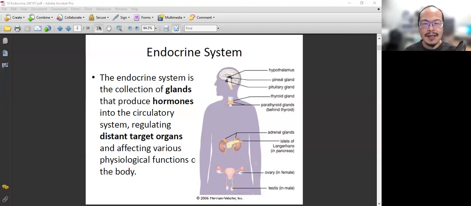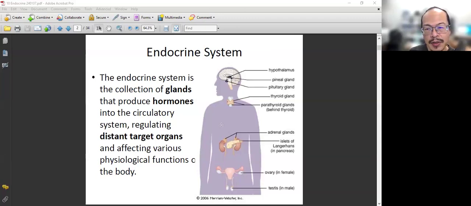Although they are different organs, and they spread to different locations, they don't really connect to each other. But what's something in common? What is in common that we collectively talk about them and describe them as the endocrine system? What they have in common is that they all secrete different kinds of chemicals.